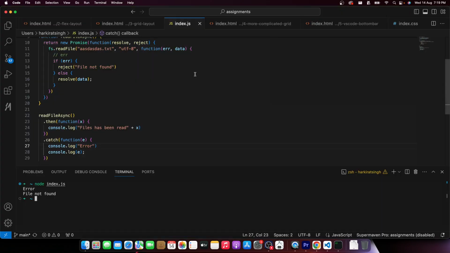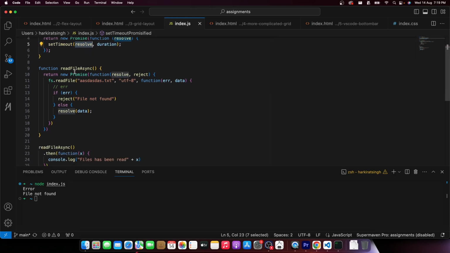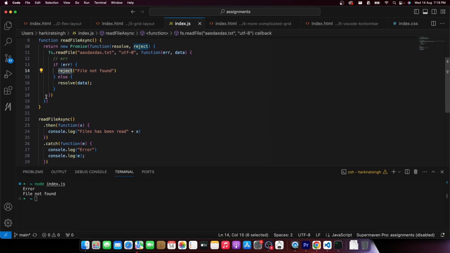Callbacks, most of them, some callbacks never fail, right? Set timeout never fails. It'll run after 1 second. If the call stack isn't free, then it'll run after 10 seconds. It will not reject ever. So here you will always resolve. But when you're reading a file, then there can be errors. You should propagate them back to whoever is calling.